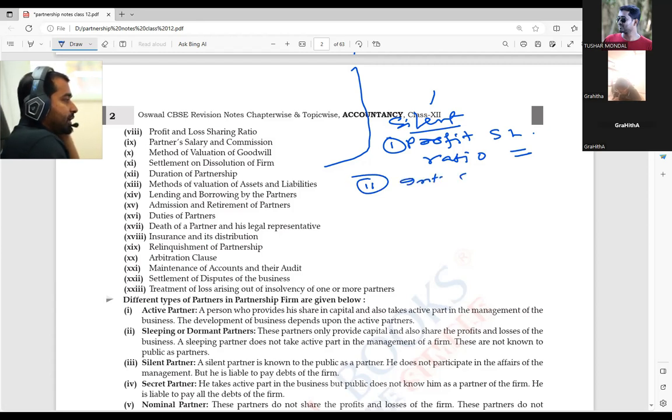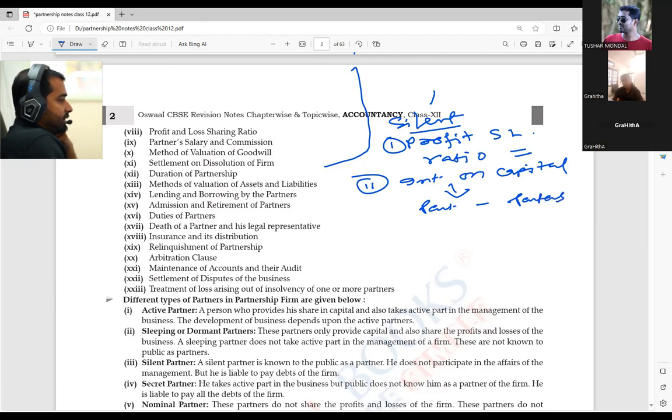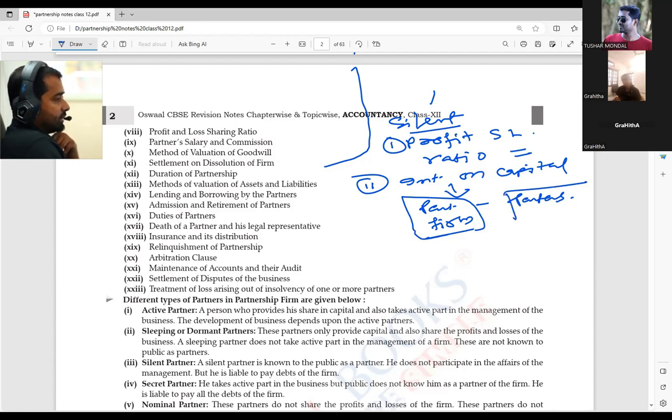interest on capital. Now, what is interest on capital? The thing is, the company, that means the partnership firm, and the partners are different. When the money matter comes, at that time they are different.